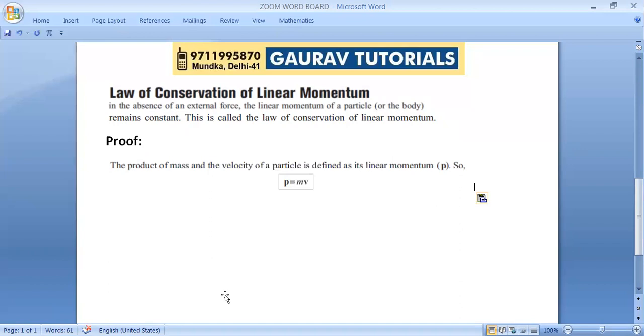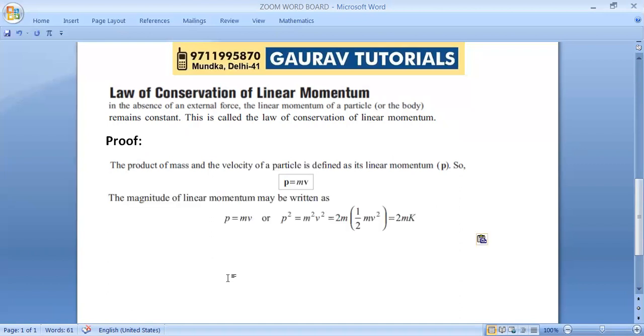Now, if I want to convert it into kinetic energy, what do I get? The magnitude of linear momentum may be written as P equal to mv. If I square both sides, P square is equal to m square v square. Then in this term I multiply by 2, and to nullify it, divide also by 2, so that the value of the term does not change.